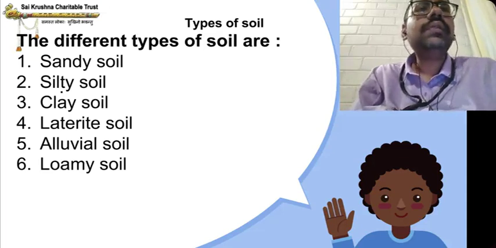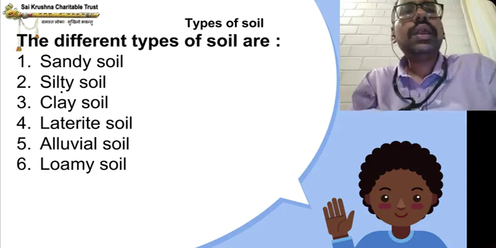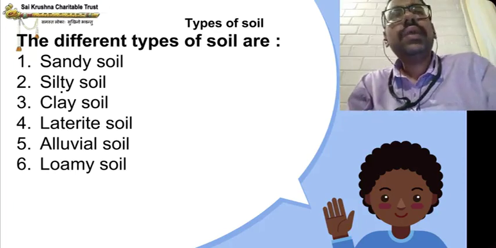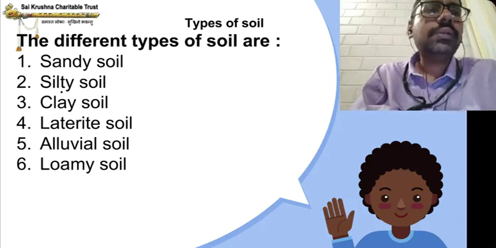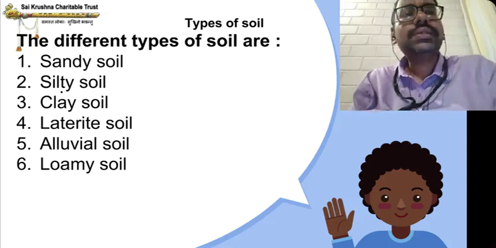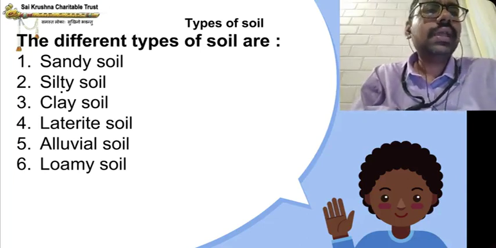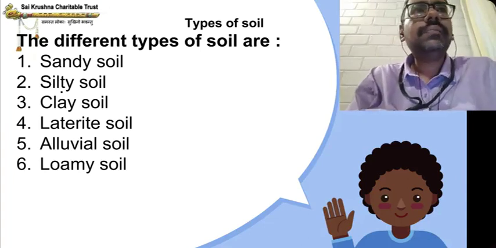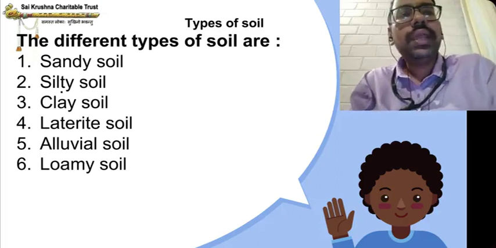Then we discussed the different horizons: horizon A, horizon B, horizon C, horizon D. What does horizon A contain? It contains more humus. It's also called topsoil. Horizon B contains a lesser amount of humus and more minerals. Horizon C has rock, pebbles, etc. Horizon D is the bedrock. The bedrock is difficult to dig.